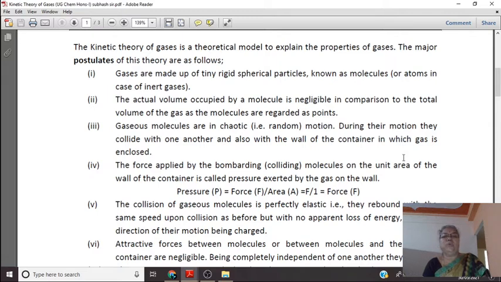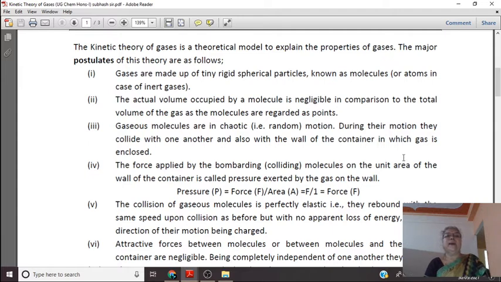Gases which follow Charles' law, Boyle's law, Graham's law at all temperatures and pressures are called ideal gases.